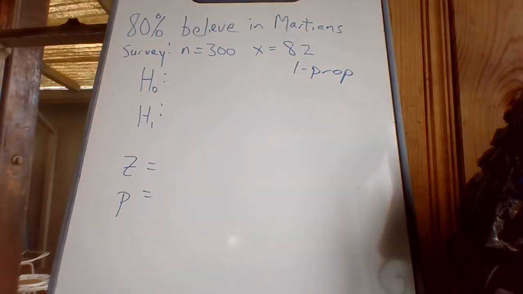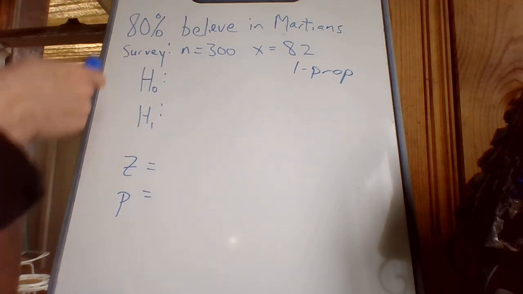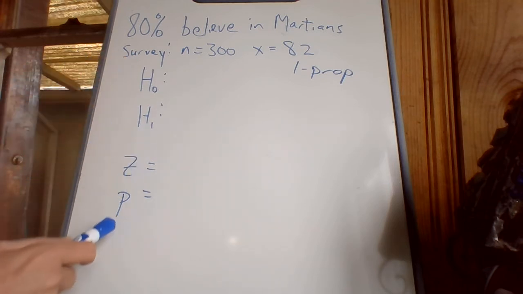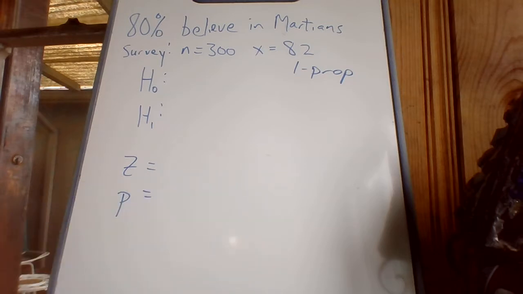So this person has said something and I go, that can't be right. I'm just going to go out and test it. So I'm not the one who made the claim. I'm the one who did the survey. Okay, this is some other person who made the claim. And I got to translate their claim into a hypothesis. That's like how I'm going to do every single one of these problems. I write down some hypotheses, I get a couple of things off the calculator, and then I say what it all means.